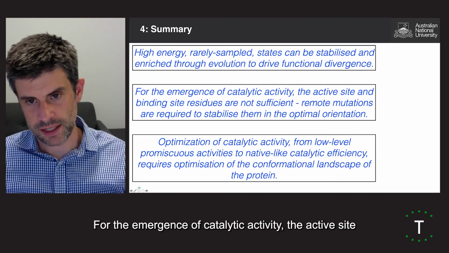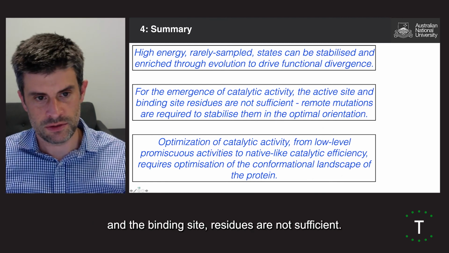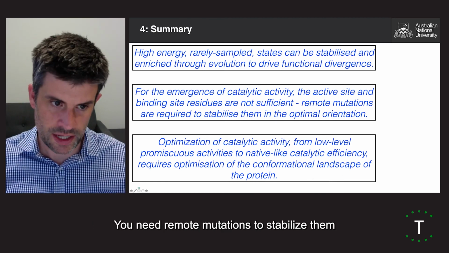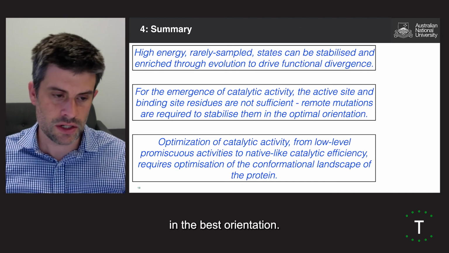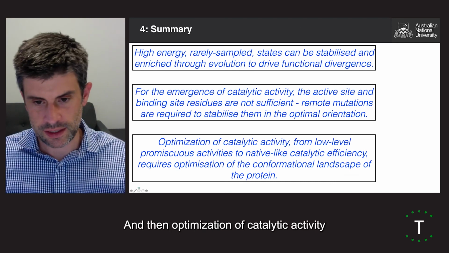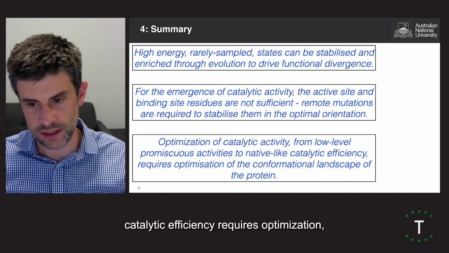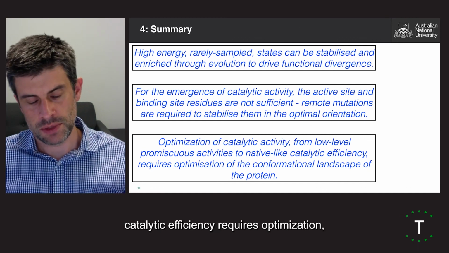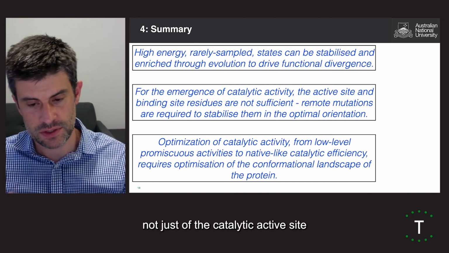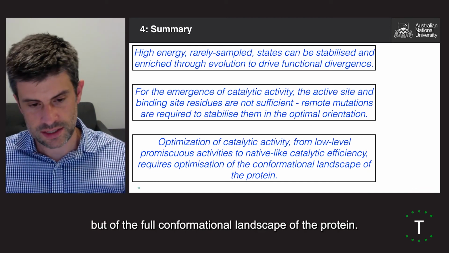For the emergence of catalytic activity, the active site and the binding site residues aren't sufficient. You need remote mutations to stabilize them in the best orientation. And then optimization of catalytic activity from low-level promiscuous activities to truly native-like catalytic efficiency requires optimization not just of the catalytic active site, but of the full conformational landscape of the protein.